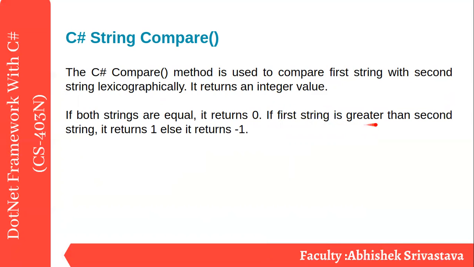If the first string is greater than the second string, it returns one, else it returns minus one. So basically, it works on the ASCII value, matching character by character. In C, the strcmp method returns the difference of ASCII values. But here, if the first string is greater in the sense of ASCII value, it returns one, otherwise it returns minus one. Let's see over here.